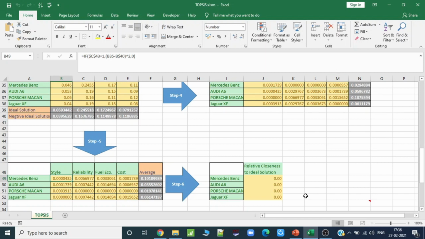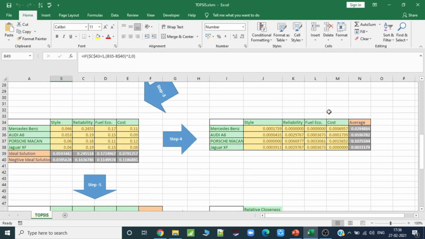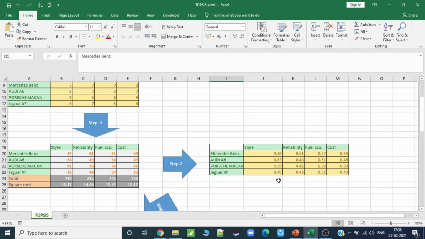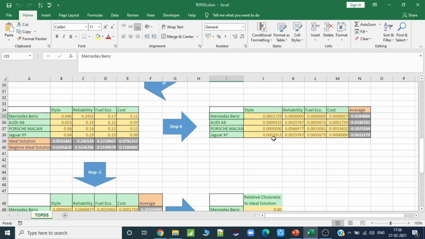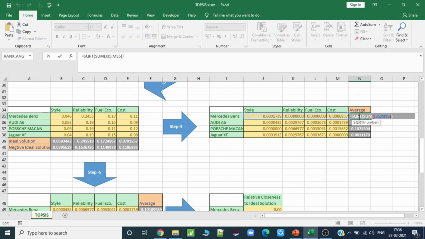Now we will take the average of all the attributes for particular alternatives, like for a particular car. For Mercedes, what's our average? I already told you we can compare because we have already normalized it, so we can do the average value of this. We have computed the average for J35 to M35, where we take the sum and then the square root.